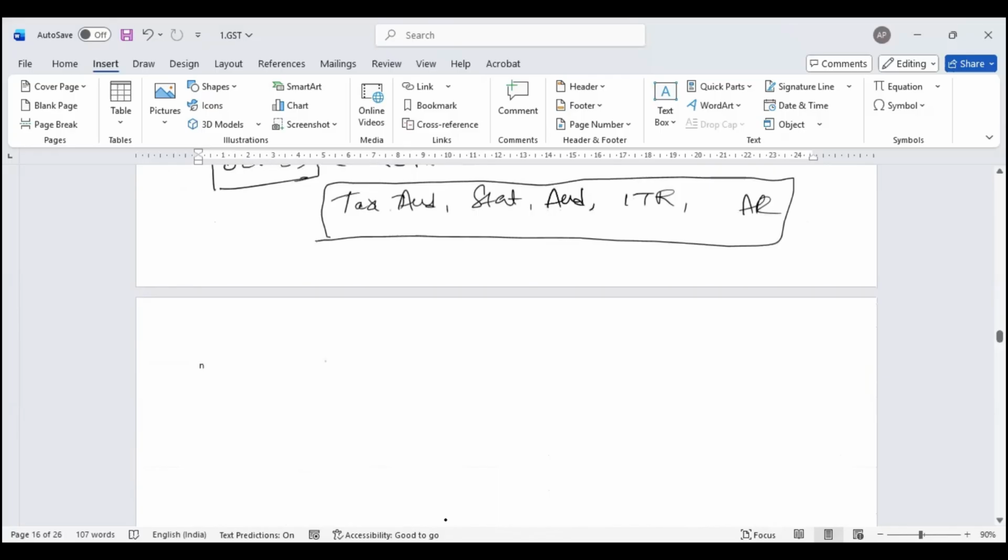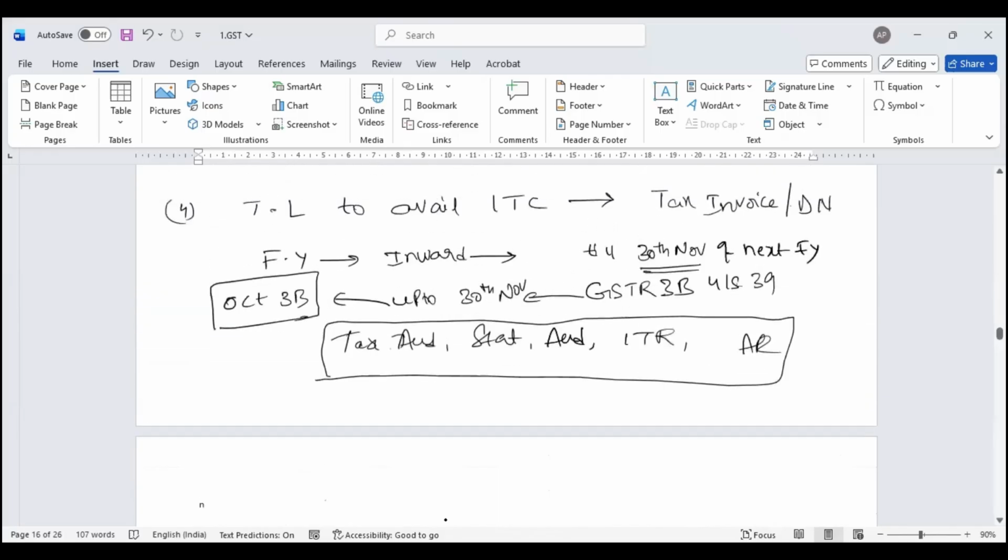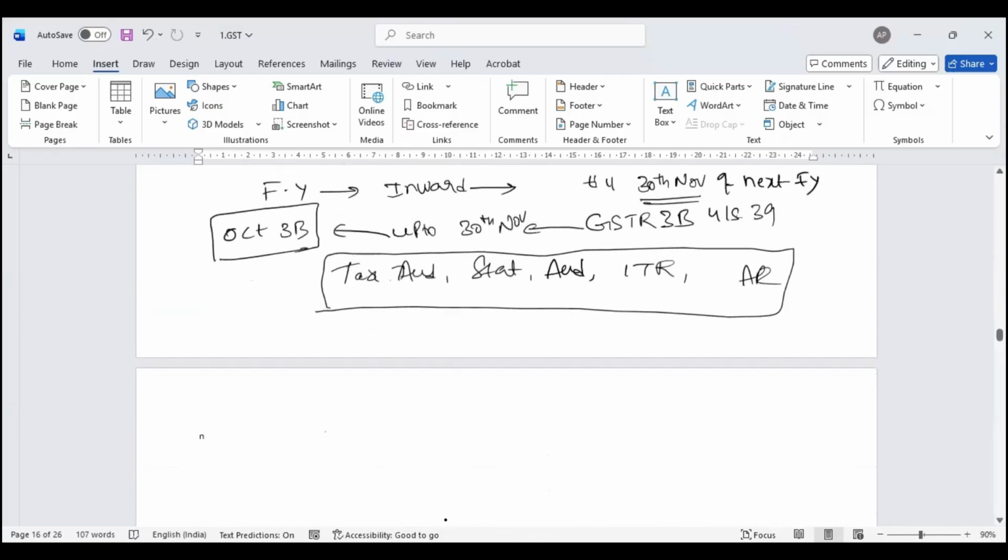Moving further, these are the conditions under section 16 with respect to input tax credit. Now, section 17 is the main section which brings broader restrictions and conditions with respect to input tax credit.